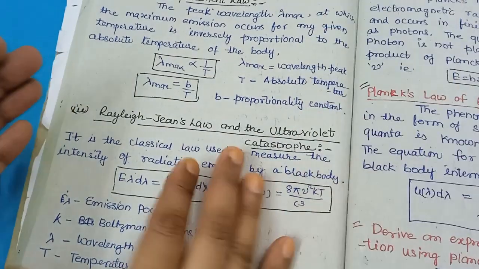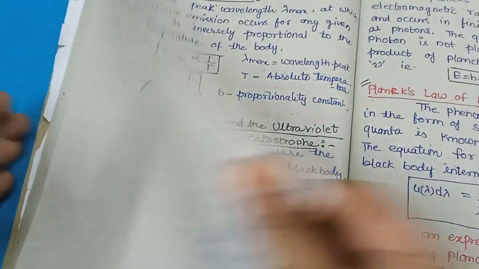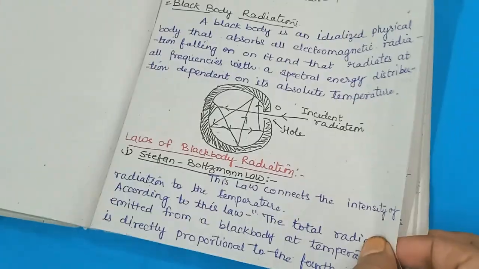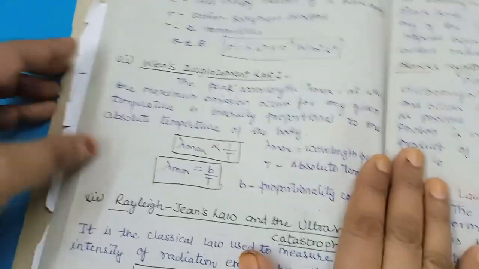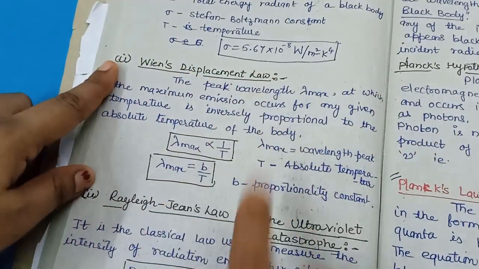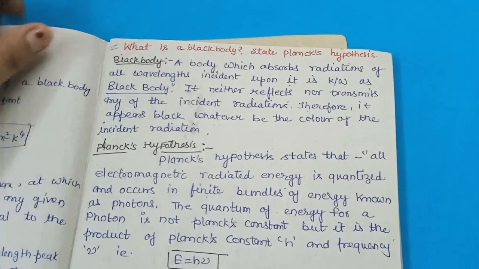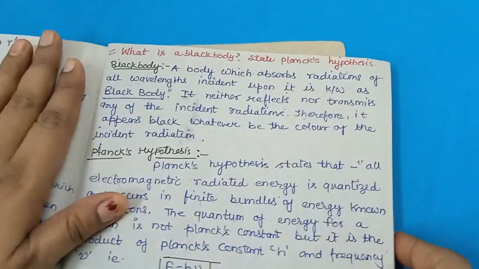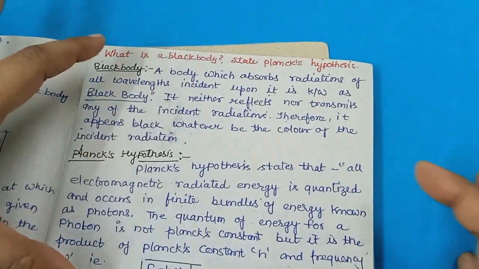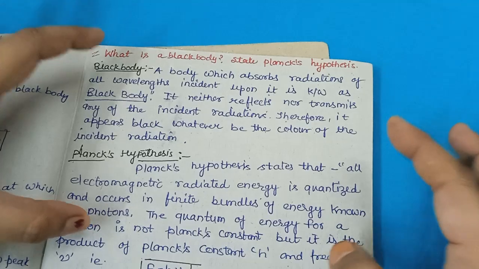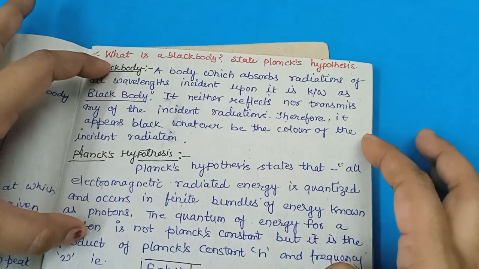So we have 3 laws of black body radiation. First, Stefan-Boltzmann law. Second one, Wien's displacement law, and third one, Rayleigh-Jeans law. Now, one more small question I am telling you. Again, one question comes like this: what is a black body? State the Planck's hypothesis.